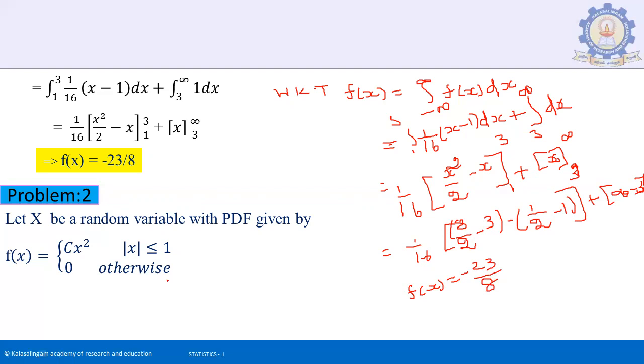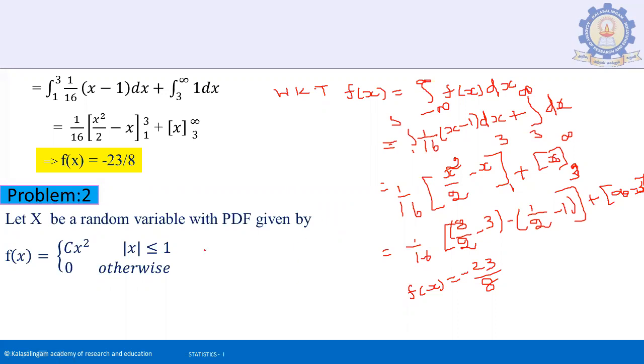Next, second problem. Let x be a random variable with a probability density function given by f(x) equal to cx squared, where modulus of x is less than or equal to 1.